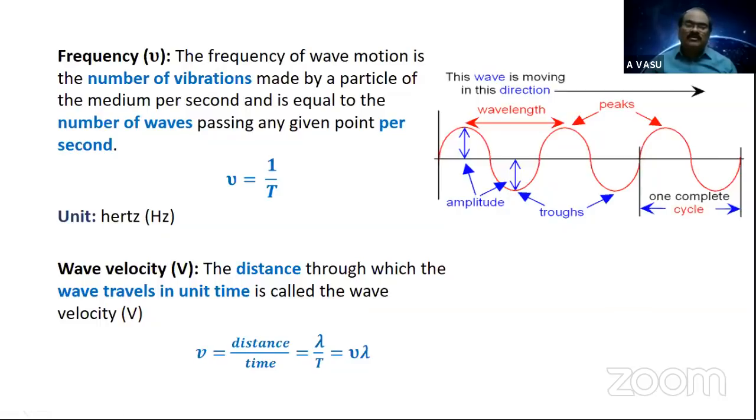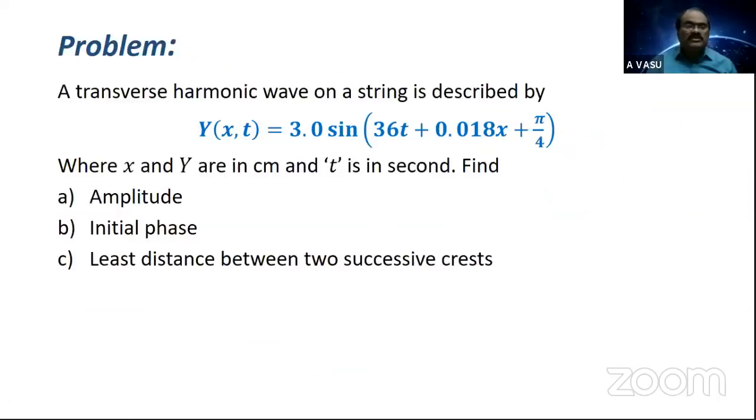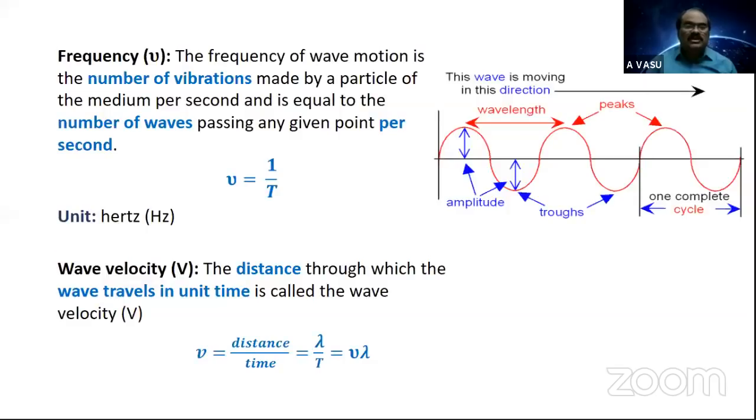We have to make the study more and more easy and convenient by replacing the theoretical terms with experimental or mathematical terms. So these are the characteristics which we learned. What are the characteristics which we learned? The amplitude, phase, wavelength, frequency, wave velocity.